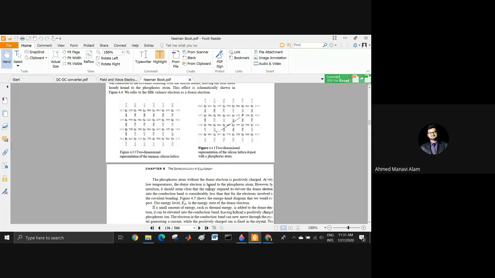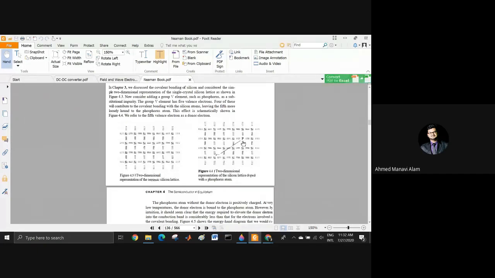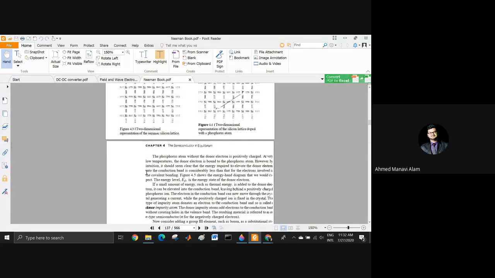The phosphorus atom without the donor electron is positively charged. Neutral phosphorus has 15 electrons; as one electron is gone, there is a reduction in electrons, so the phosphorus will be positively charged. At very low temperature, the donor electron is bound to the phosphorus atom.